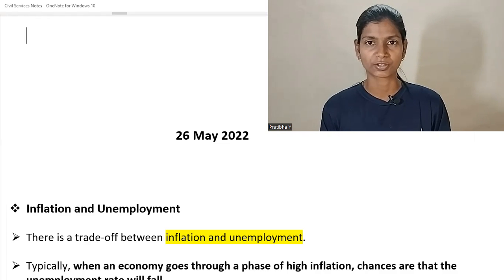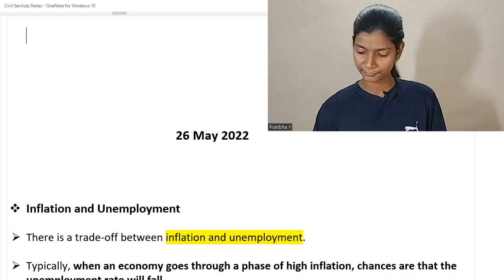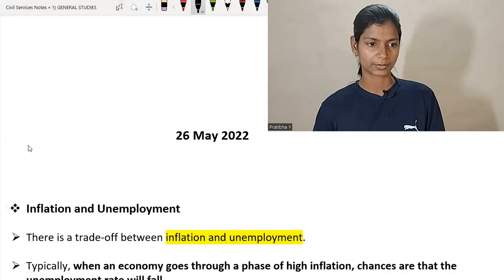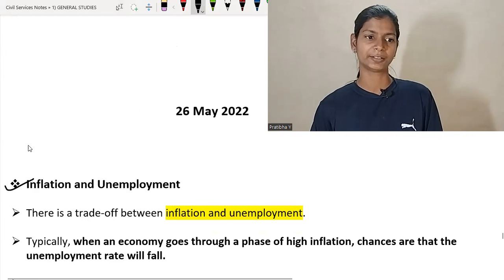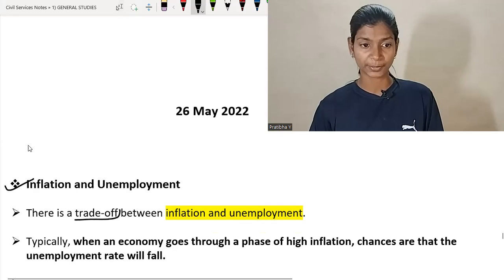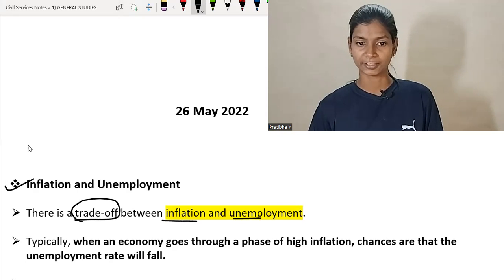So the first topic of today's lecture is inflation and unemployment. So what basically are inflation and unemployment? There is a trade-off between inflation and unemployment. There is always a trade-off between inflation and unemployment.